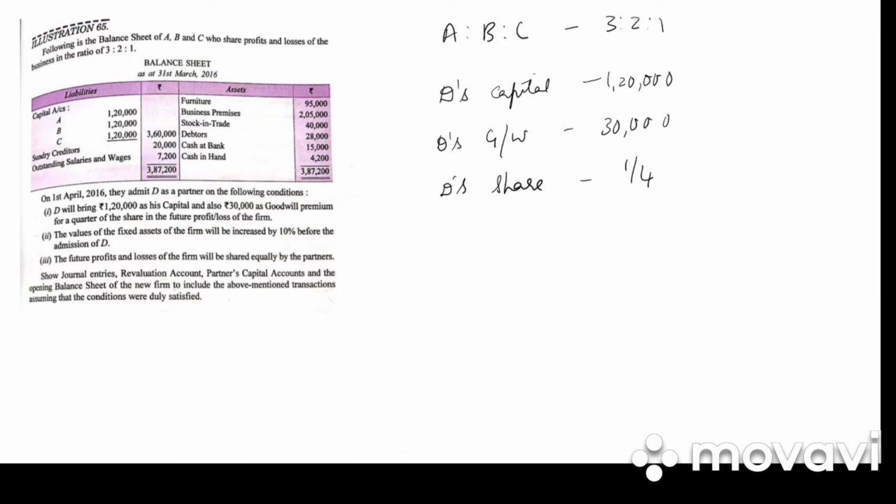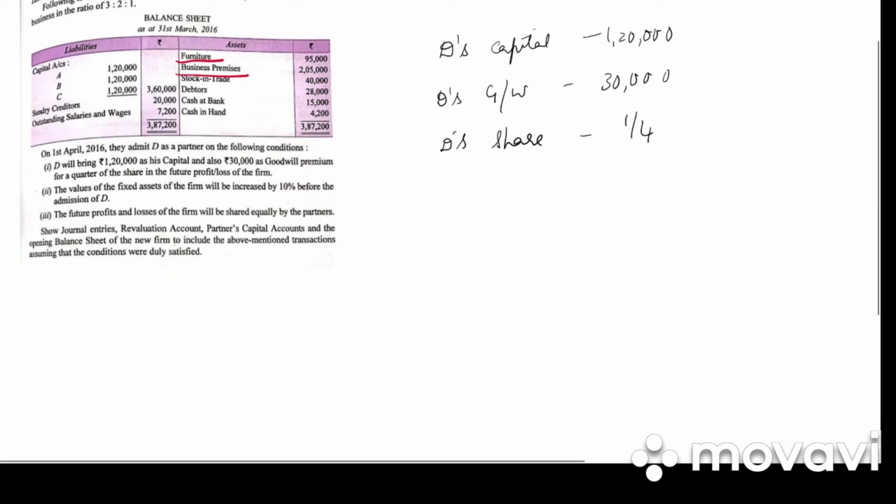Next, adjustment to the value of fixed assets: the fixed assets of the firm will be increased by 10% before the admission of D. Only fixed asset values increase by 10%. So which are the fixed assets? Furniture and business premises. The future profit and loss of the firm will be shared equally. They have given us the new ratio. What is the new ratio? Equally, which is 1:1:1:1.